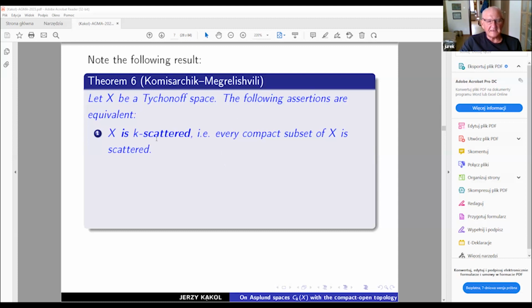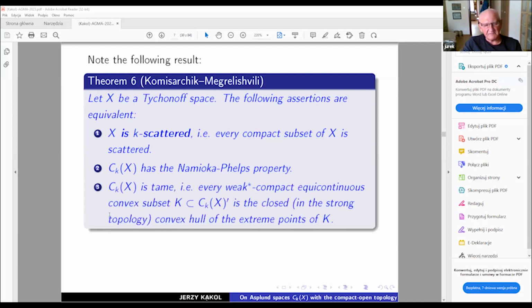X is, as we used to call in topology, k-scattered, which means that every compact subset of X is scattered. Every compact subset of X is scattered, not necessarily the whole space. So the CKX Namioka-Fels property is somehow related with Banach spaces with the Namioka-Fels property.